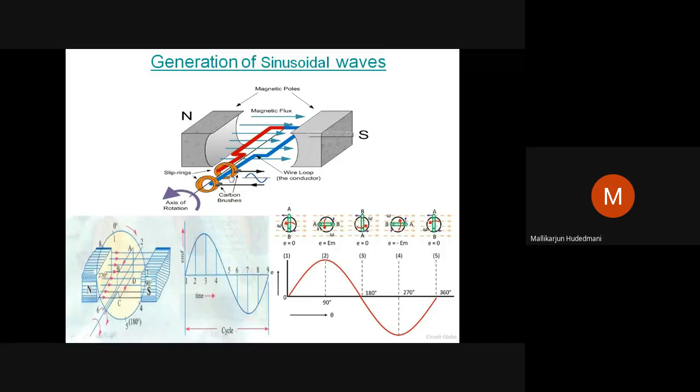The induced voltage creates a current if there is a closed circuit. Therefore, these slip rings are connected by graphite or carbon brushes, which are shown here, keeping good contact with the slip ring and connecting to the external circuit, where I can show a resistor or something like that. There is a sinusoidal voltage generation. It means this frame is being driven.